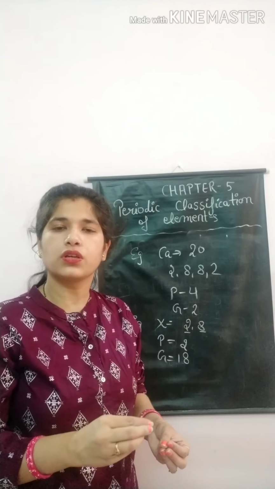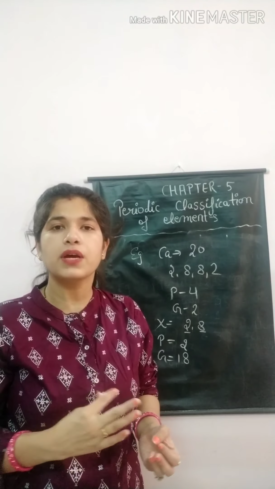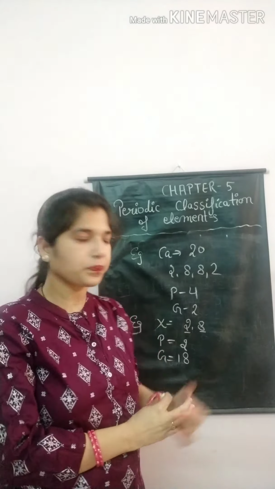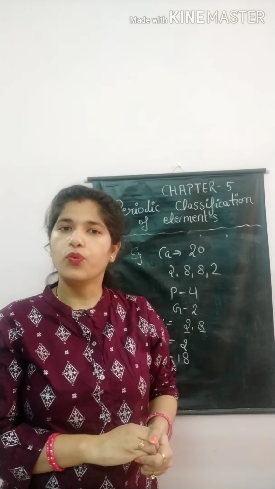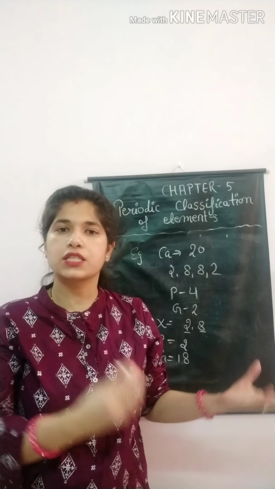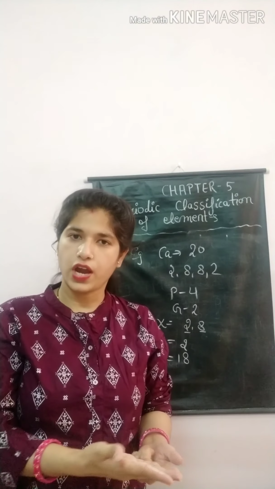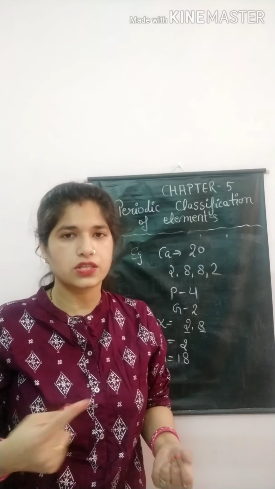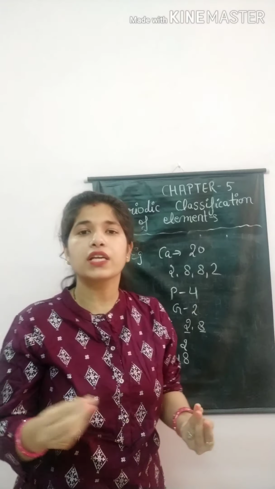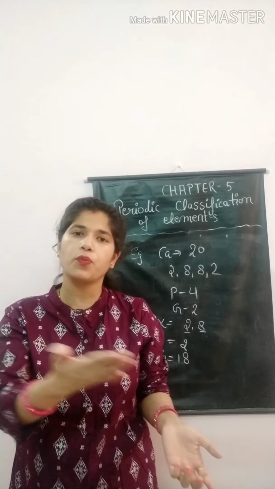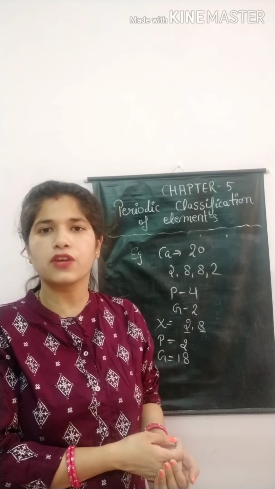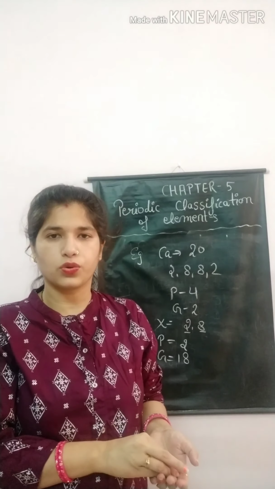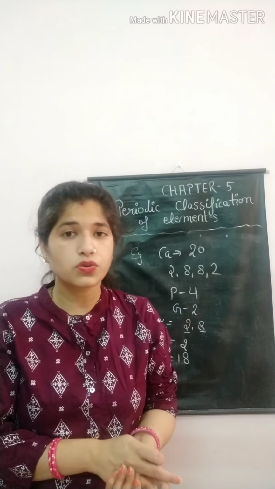Moseley explained the position of hydrogen as well as the position of isotopes. He also explained why elements with the same properties are in the same group and elements with different properties are in different groups. And this periodic table is very easy to remember.